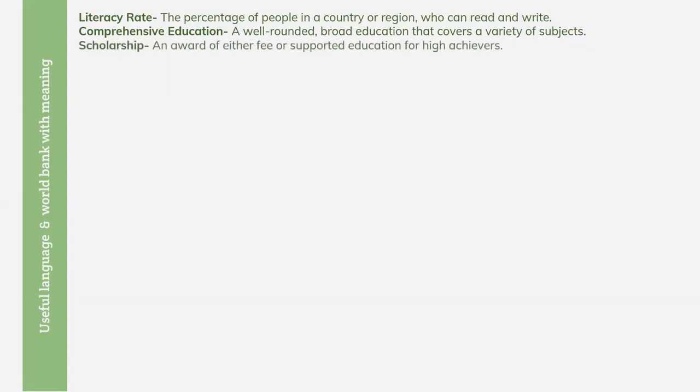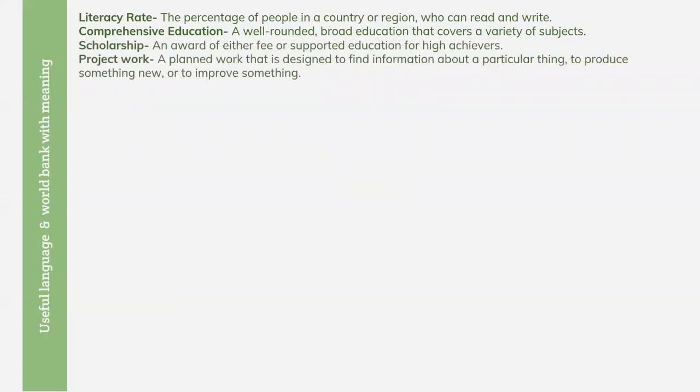Then scholarship, we all know it very clearly. Then project work, a planned work that is designed to find information about a particular thing, right? So these are all academic words you can use in your essay where they quite fit in your writing.